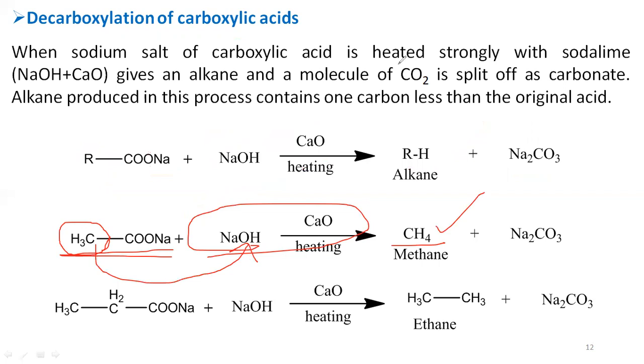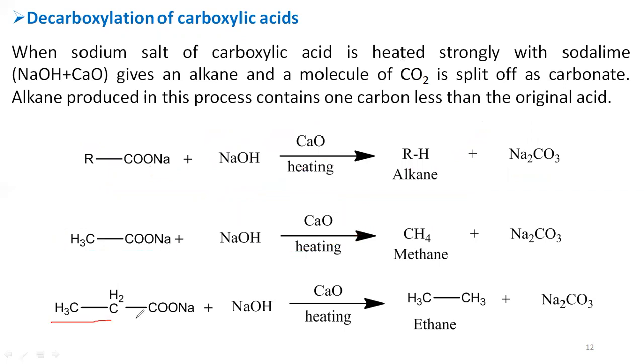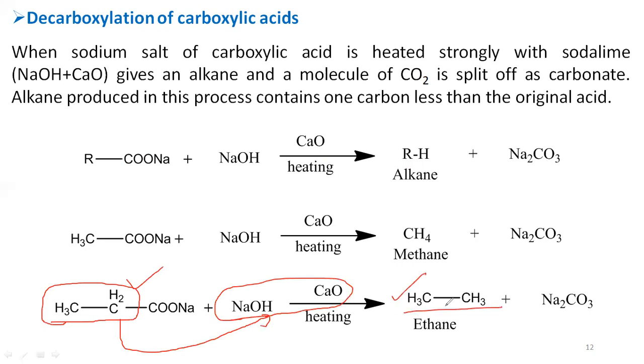In the next reaction, you can observe that the alkyl group present in the sodium salt of carboxylic acid is the ethyl group. So this ethyl group takes the hydrogen from the soda lime, and that leads to producing ethane as the alkane compound.